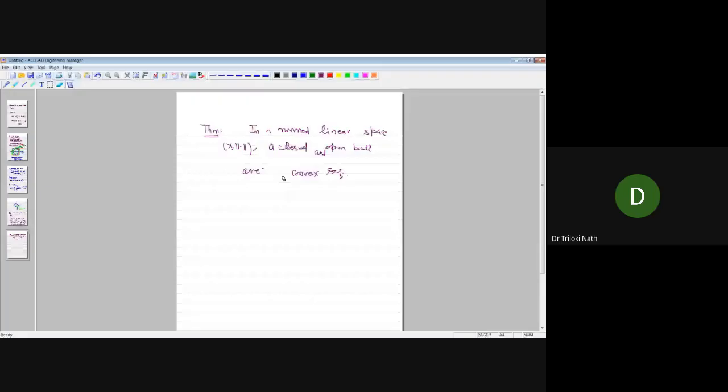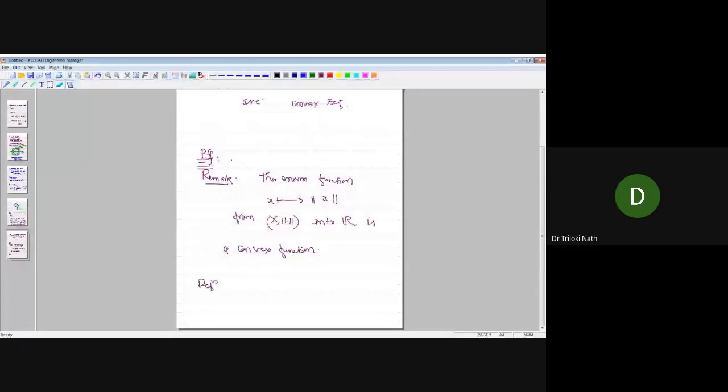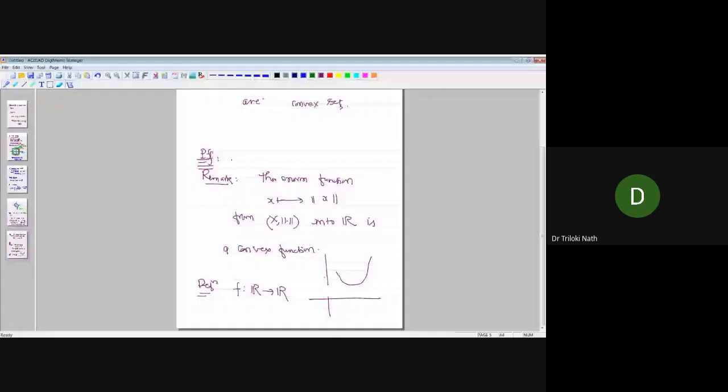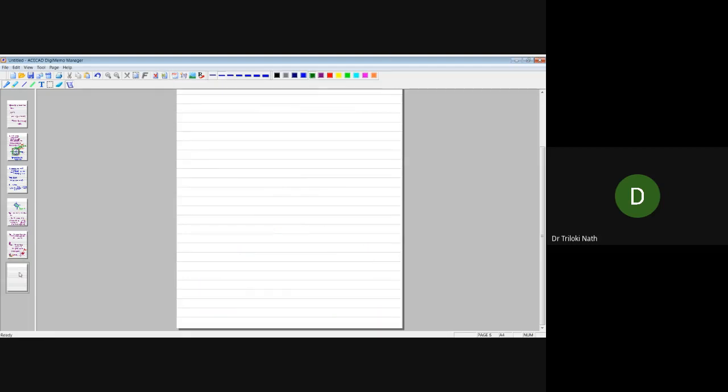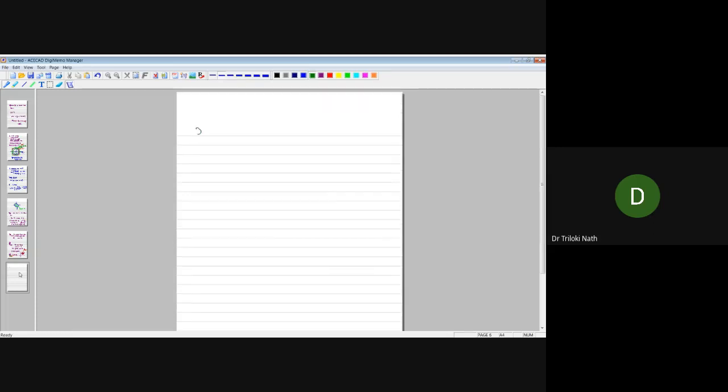In general, this is a remark. Geometrically in R, if f is a function from R to R, then we say that this function is convex on its domain if and only if the graph of the function looks like this. The meaning is that the epigraph, the upper portion of this graph, is convex. In simple words, if the epigraph is convex, then the function is convex. The mathematical formulation is like this.